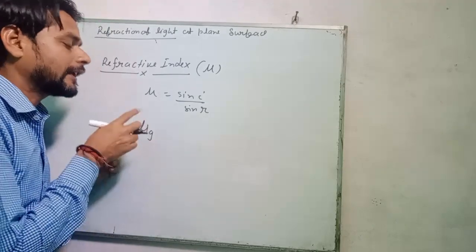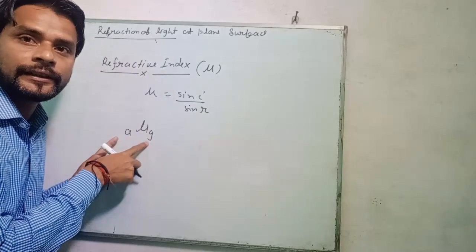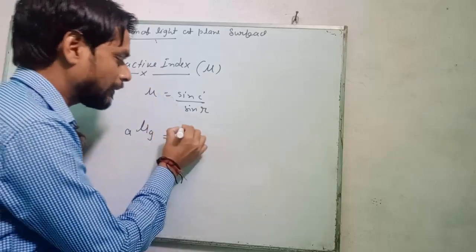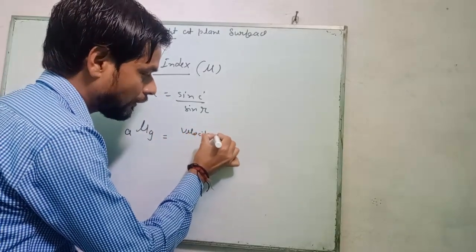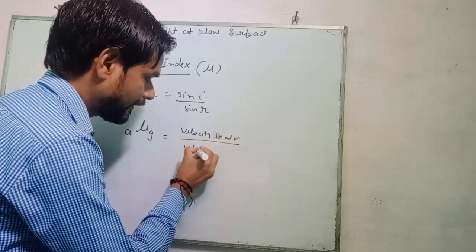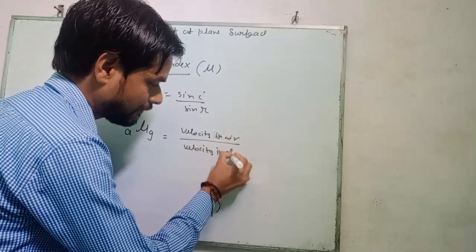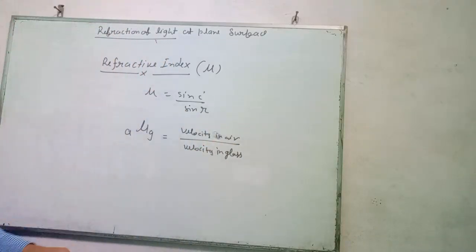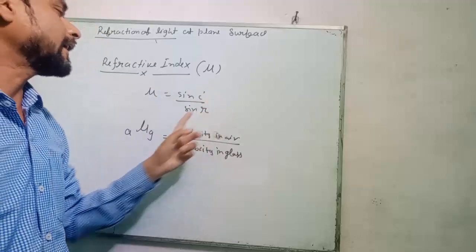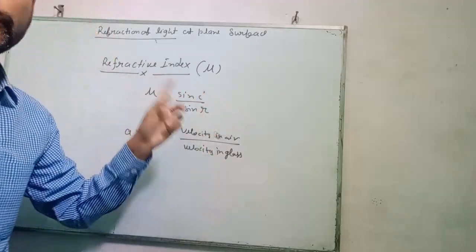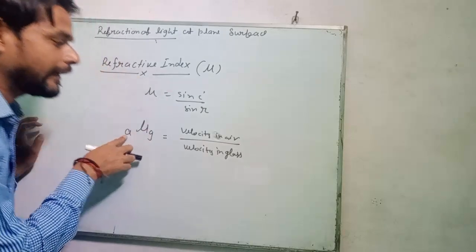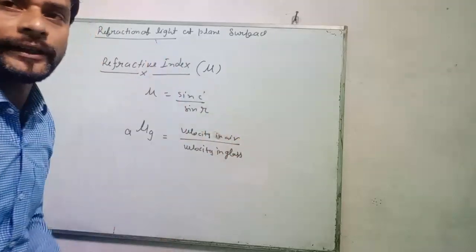The refractive index of glass with respect of air is the velocity in air upon velocity in glass.